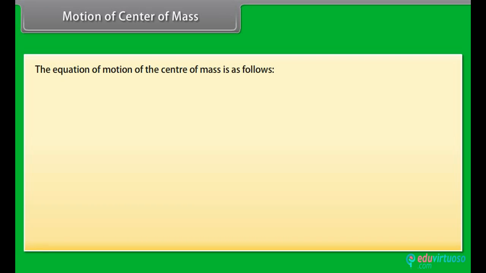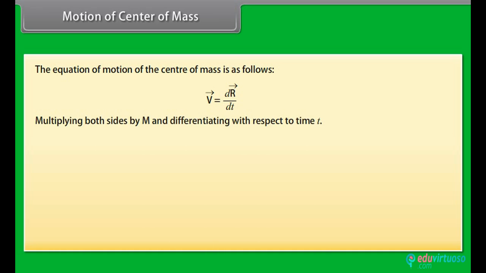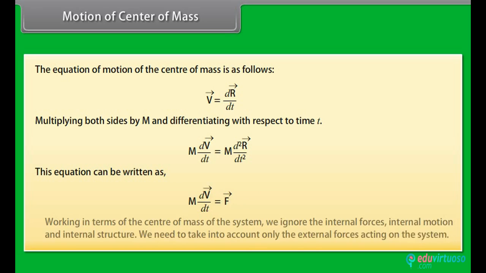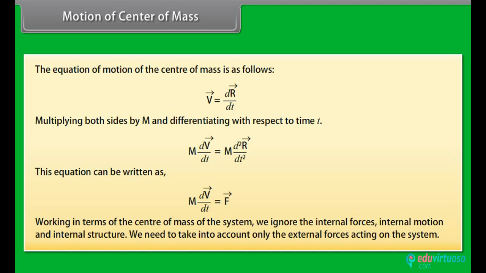The equation of motion of the center of mass is as follows. v vector is equal to dr vector by dt. Multiplying both sides by m and differentiating with respect to time t, we get m dv vector by dt is equal to m d square r vector by dt square. This equation can be written as m dv vector by dt is equal to F vector. Working in terms of the center of mass of the system, we ignore the internal forces, internal motion and internal structure. We need to take into account only the external forces acting on the system.